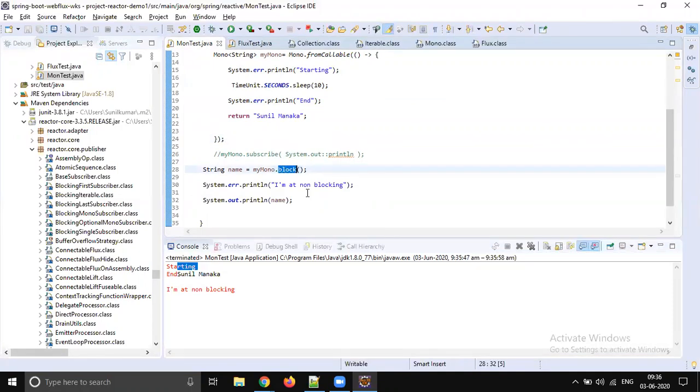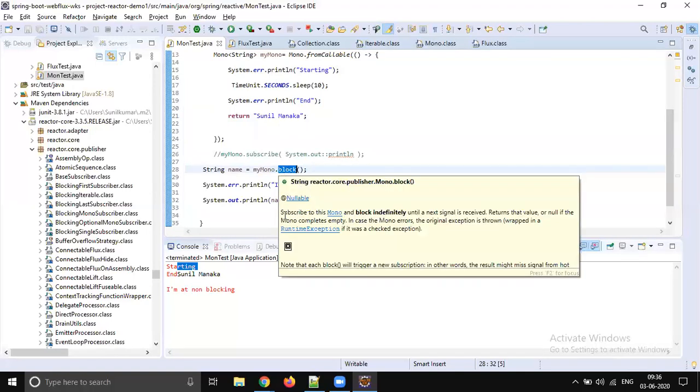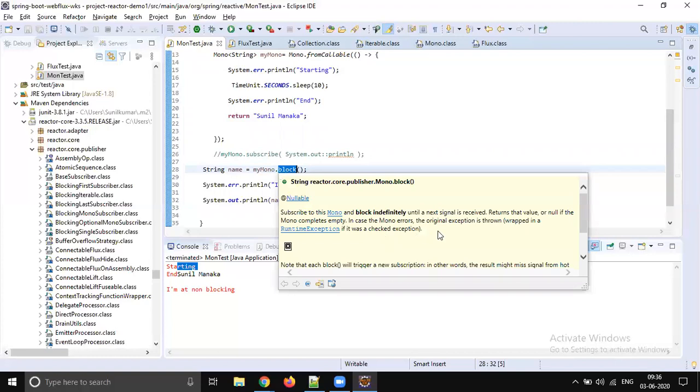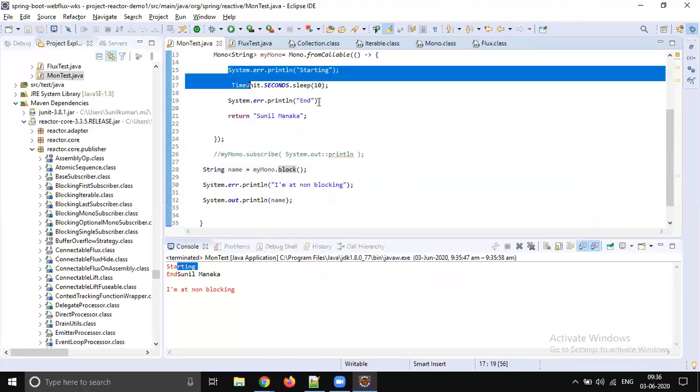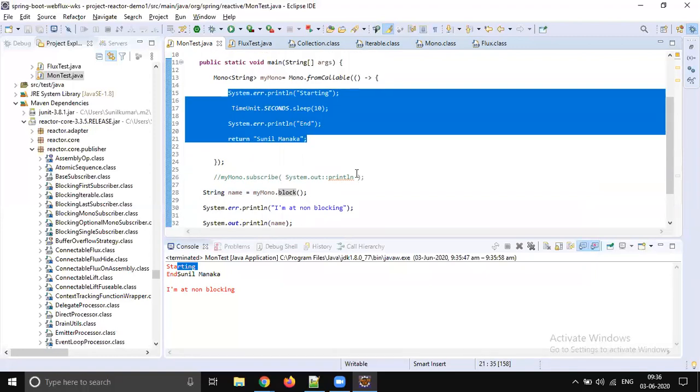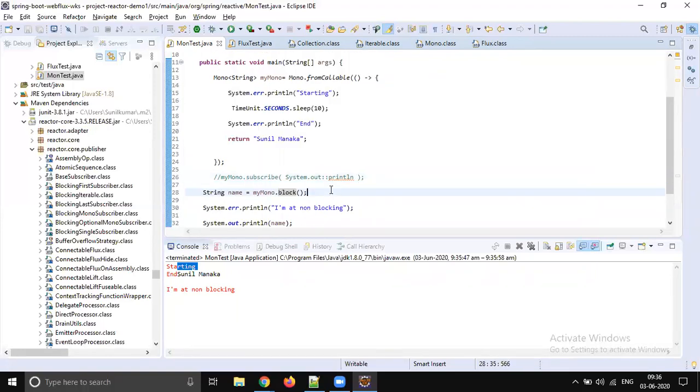Don't play with the block, because especially whenever you are writing REST services, if you just call block, that's it. It's a synchronization, right? So what is block? It's like a synchronization. It will wait until the event completes. Until this action completes, it will wait. So never do this in real time.